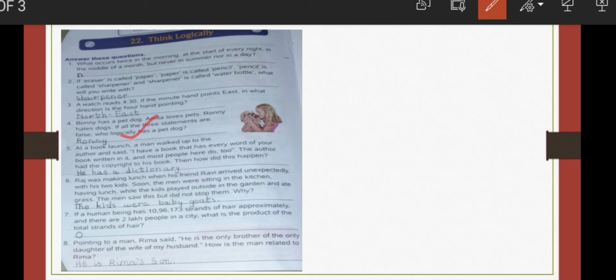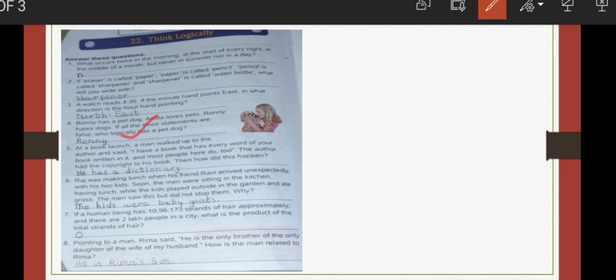Next, number 5. At a book launch, a man walked up to the author and said, I have a book that has every word of your book written in it, and most people here do too. The author had the copyright to this book. So when you have a copyright, others cannot possess that without your permission.